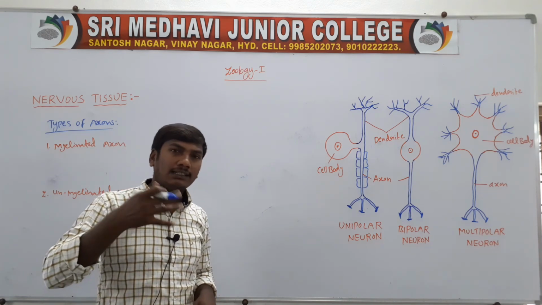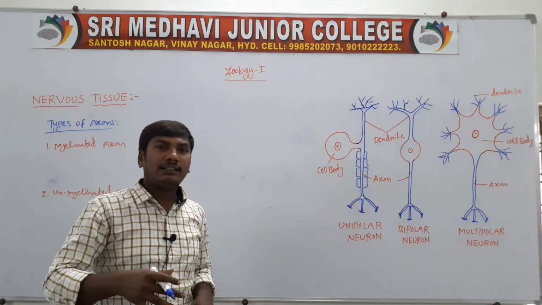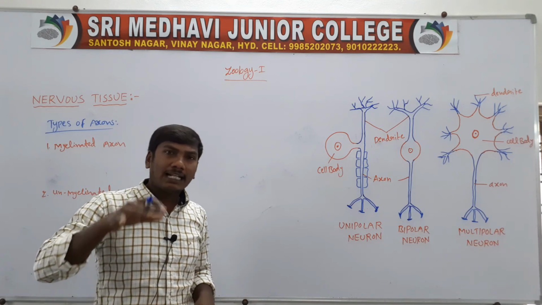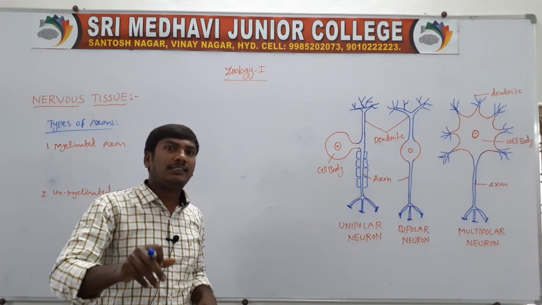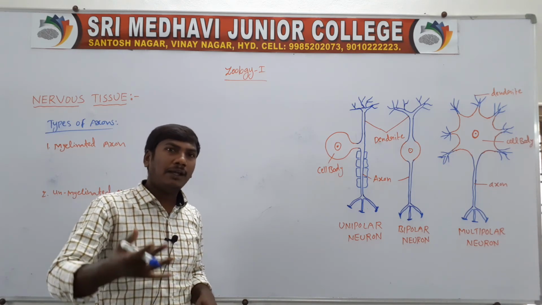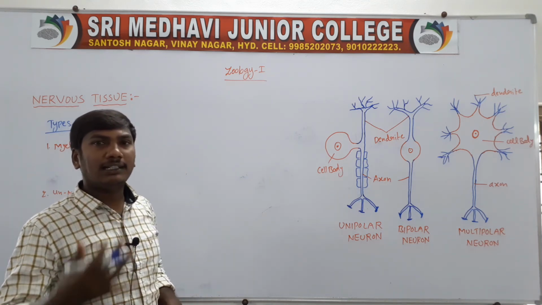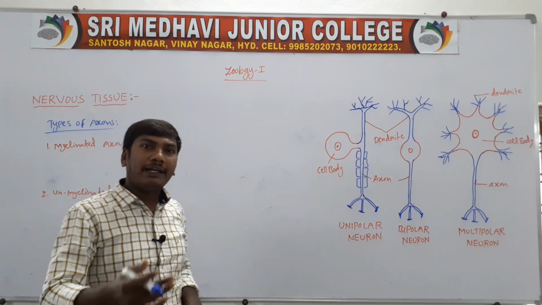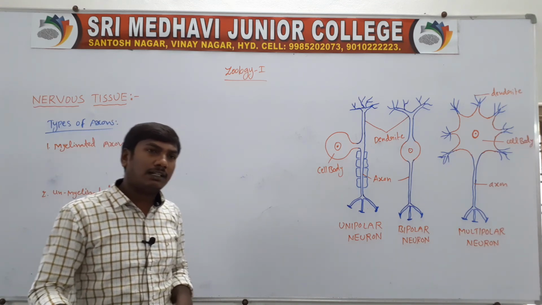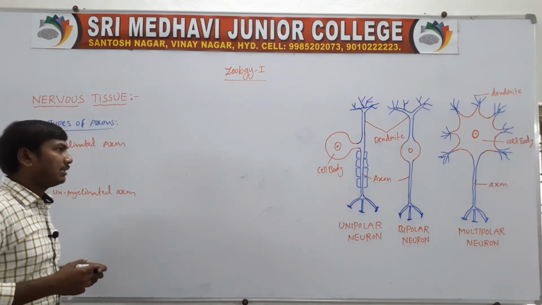A myelinated axon means the axon contains a myelin sheath. That type of axons are called the myelinated axons. Next one, unmyelinated axons. Absence of the myelin sheath, that type of axons are called the unmyelinated axons.